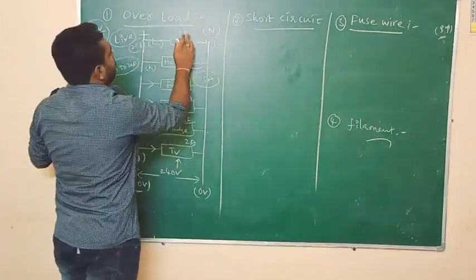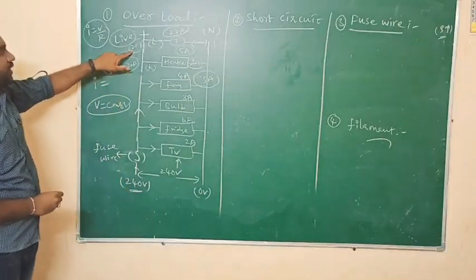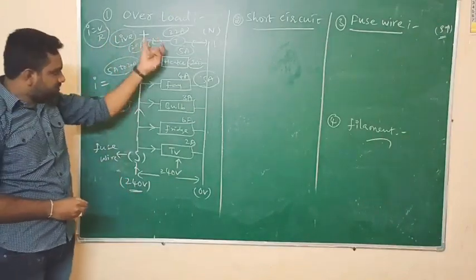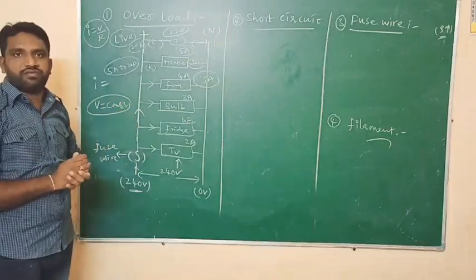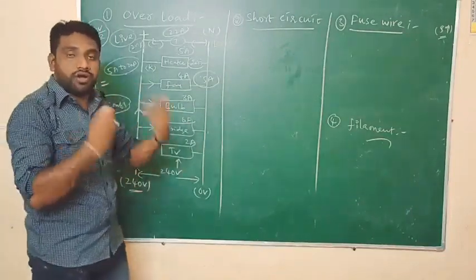What is the total? 22 amperes. But actually we are going to get only 20 amperes, while we consume 22 amperes.